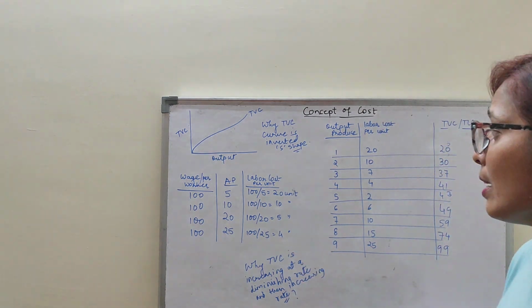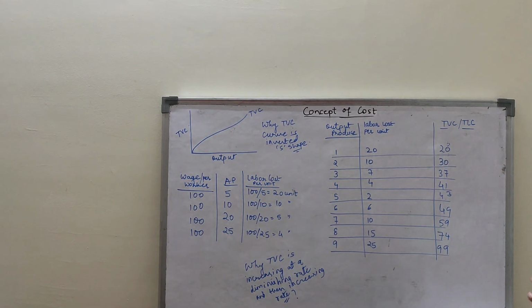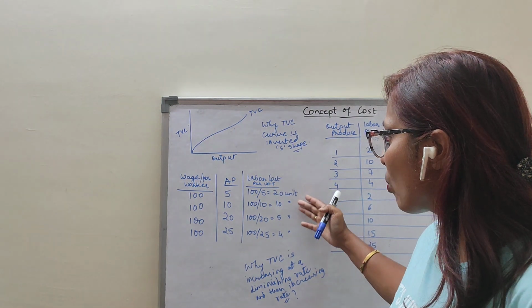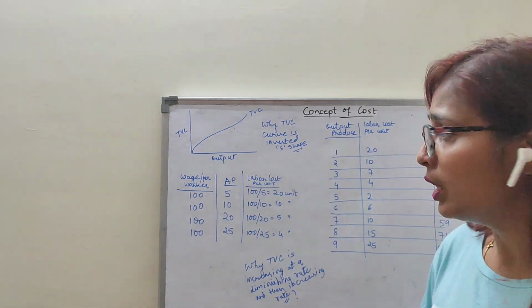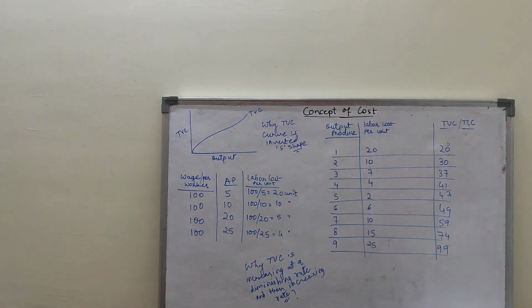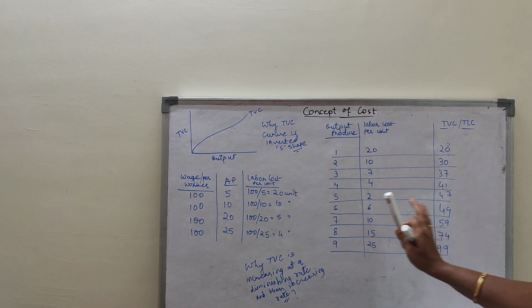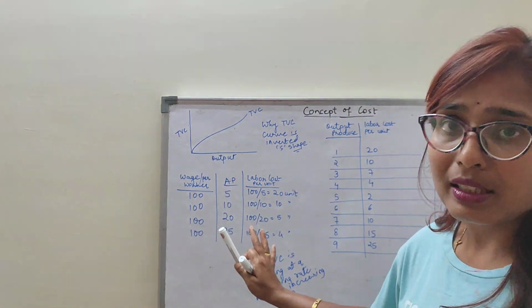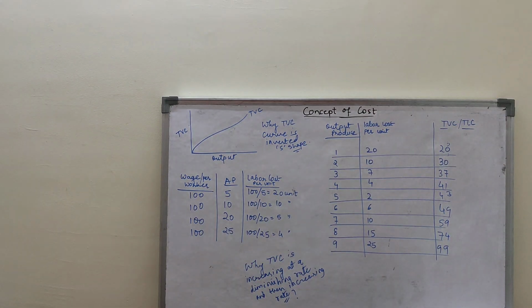So what I can see here is that my labor becomes cheaper and efficient and my cost of production is also falling down. That means labor cost per unit is reducing. Clear, children? Now you see this, coming to this table. No need to write this, only for understanding I have made it clear to you.